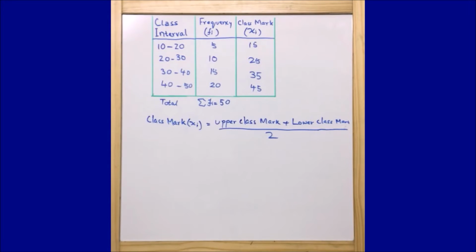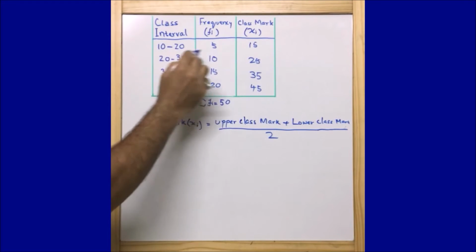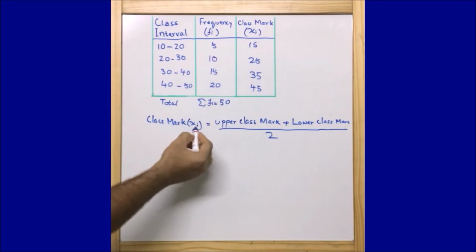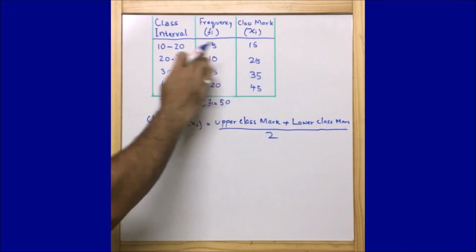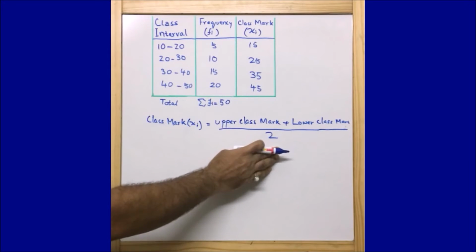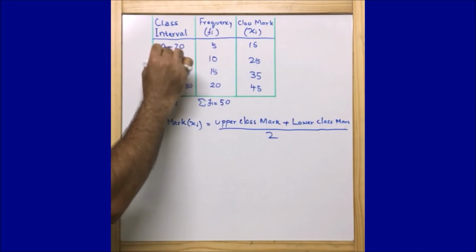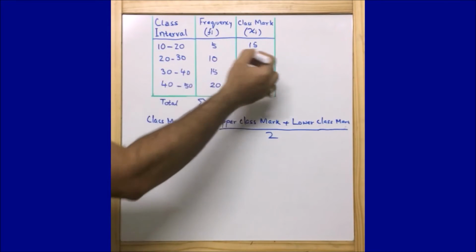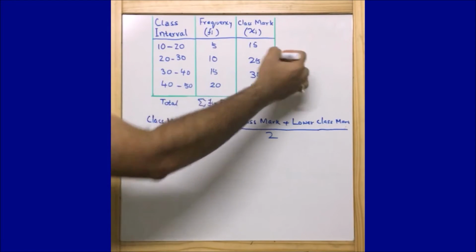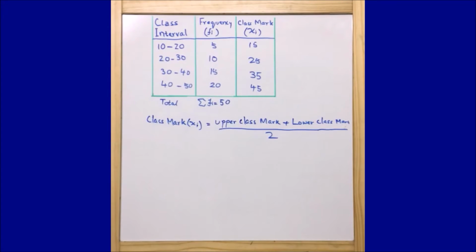I believe it is clear. Let me repeat again. Here the class mark difference is 10, and if we are able to find the first class mark, 15, then instead of finding each class mark as upper class mark plus lower class mark by 2, we can first find the first class mark and keep on adding the difference between two class marks. Here the difference is 10, so 15 plus 10 is 25, 25 plus 10 is 35, 35 plus 10 is 45. I believe till here we are pretty clear.